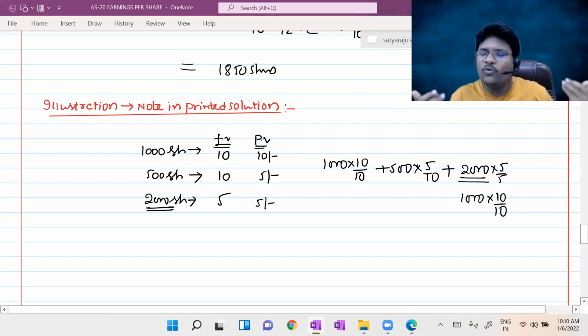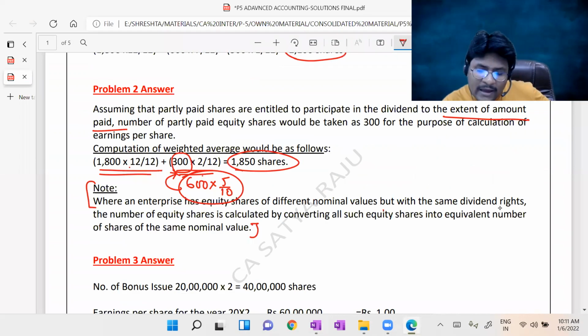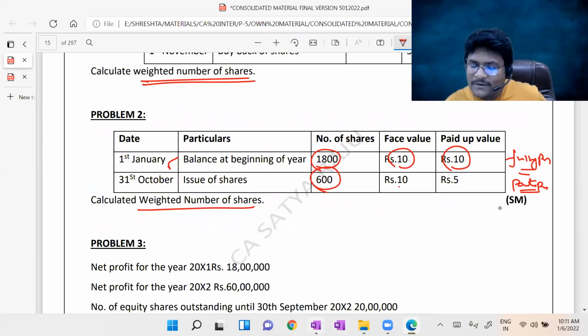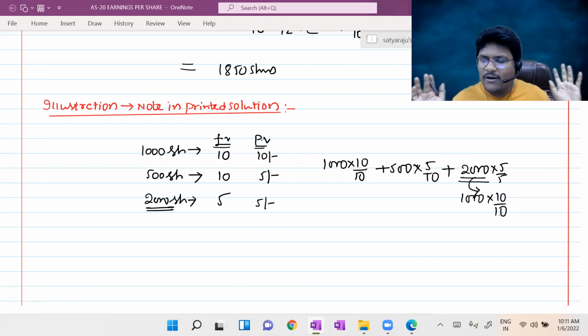No need to make them equivalent, but indirectly he is conveying that where an enterprise has equity shares of different face values but with the same dividend rights, the number of equity shares is calculated by converting all such equity shares into equivalent number of shares of the same face value. You can convert for the purpose of calculating the weighted average number of equity shares into equivalent number of units, then you can apply the same face value. But no need of that. So I just mentioned it for better understanding of the note.